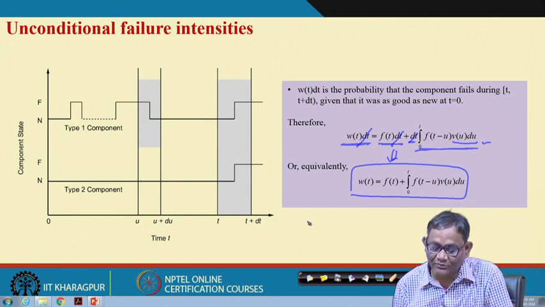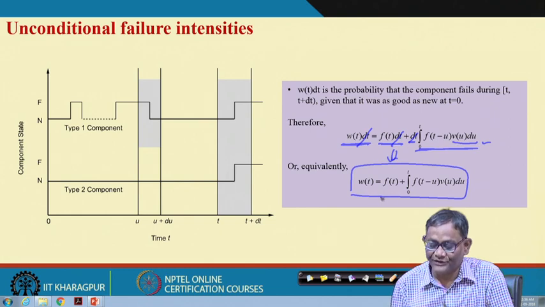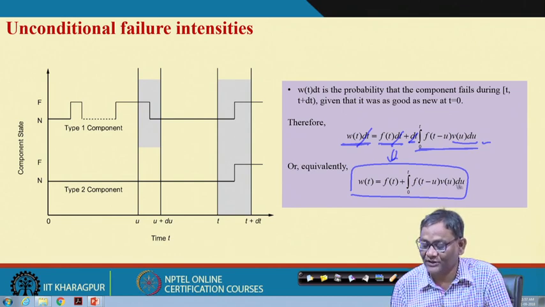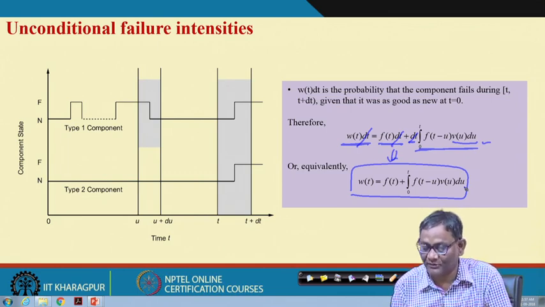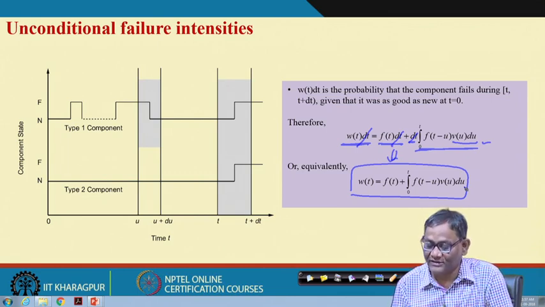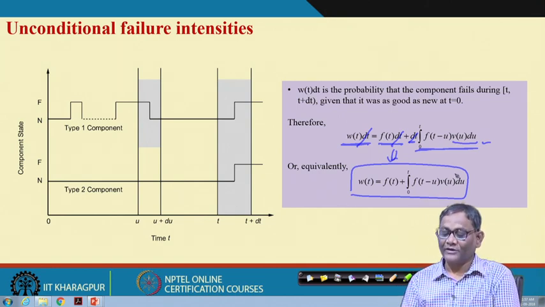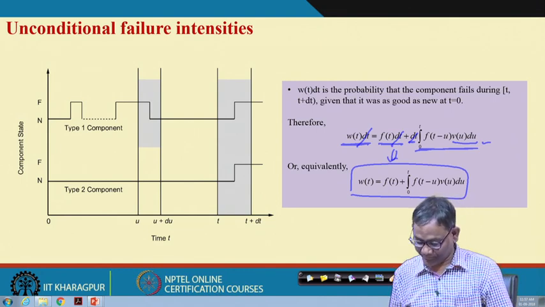That means what is W(t)? W(t) is the unconditional failure intensity, which is equal to f(t) plus the integral from 0 to t of f(t minus u) v(u) du. Now, what will happen if it is non-repairable? In the non-repairable case, the second component does not exist. So, accordingly the equation will be W(t) equal to f(t).